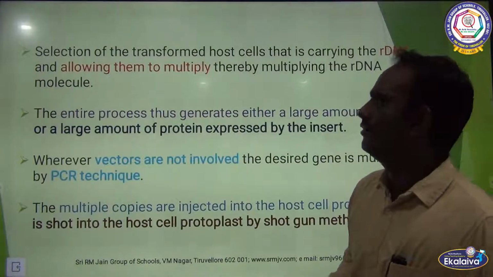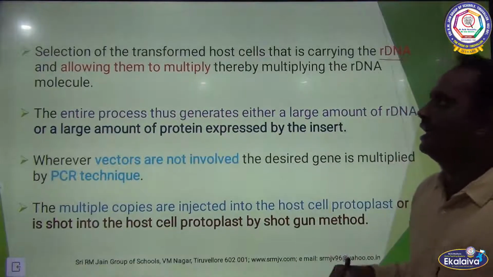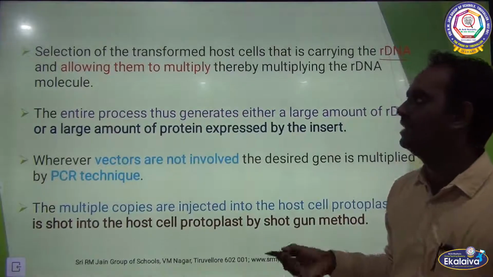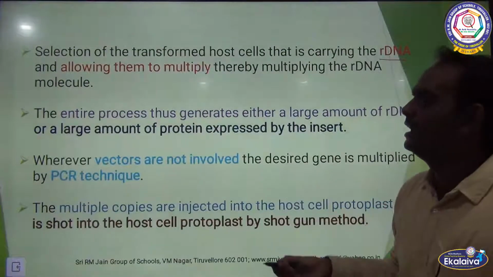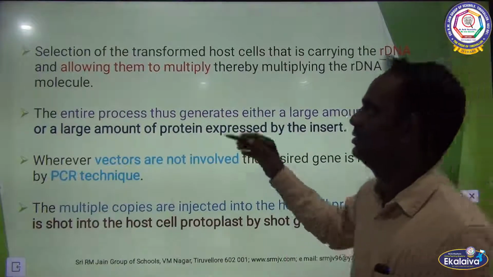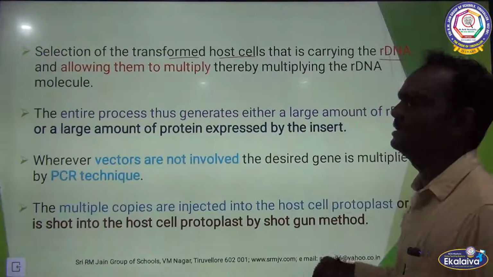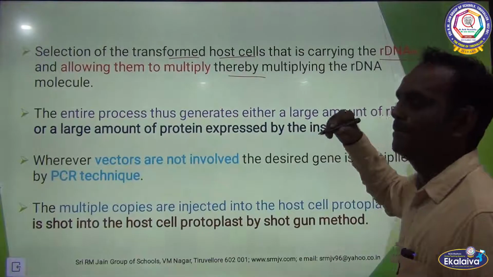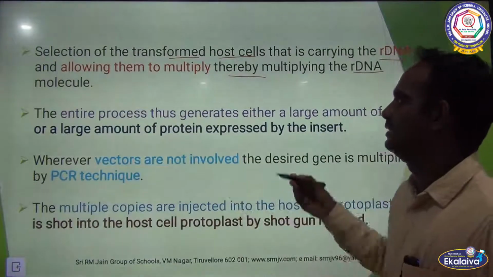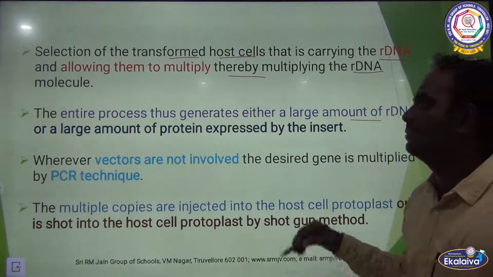Then selection of the transformed host cell that is carrying the rDNA and allowing them to multiply. Once the rDNA, recombinant DNA, is formed, it is allowed to multiply. It has to be injected or sent to the host cell. So selection of the transformed host cell that is carrying rDNA is allowing them to multiply, thereby multiplication of the rDNA molecule takes place.